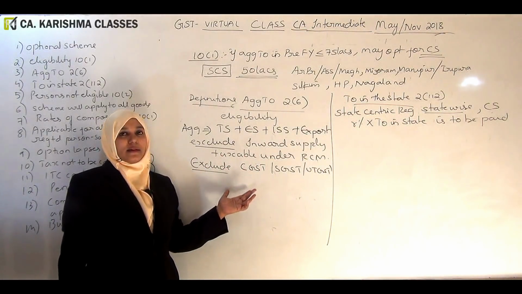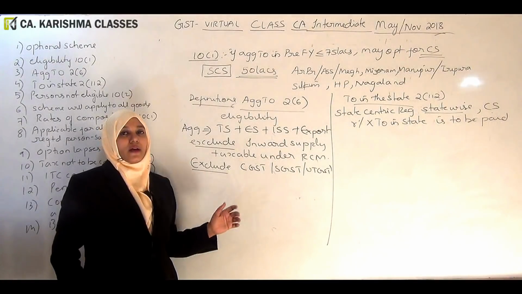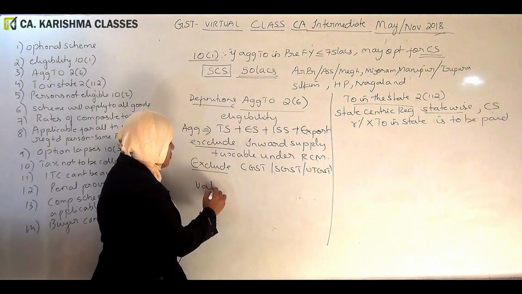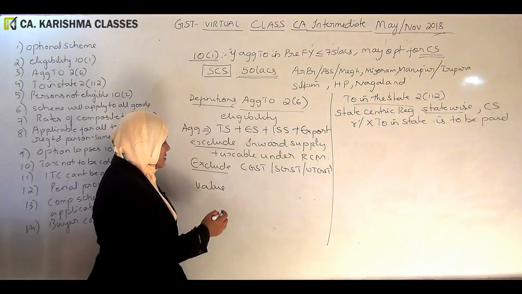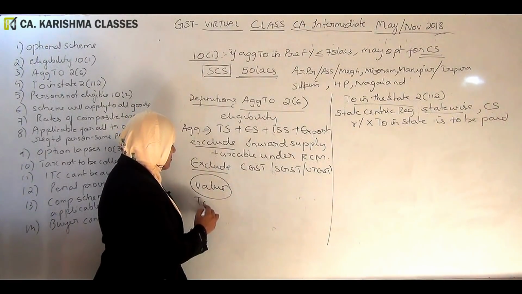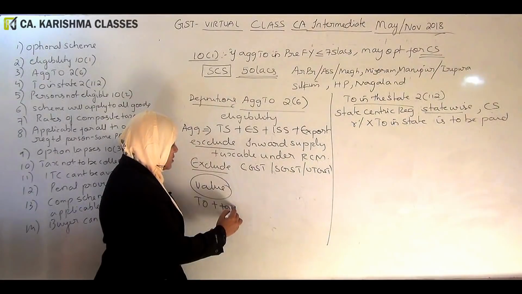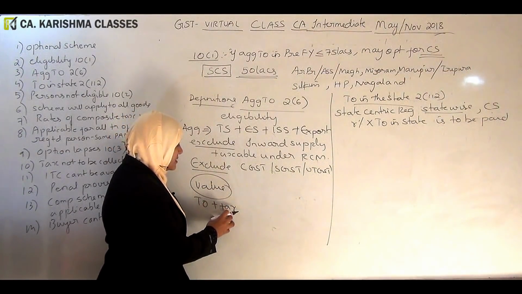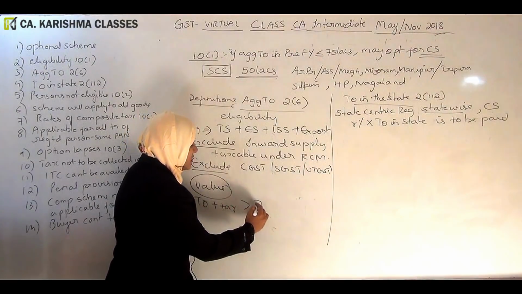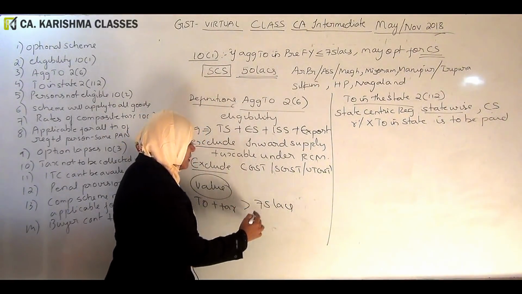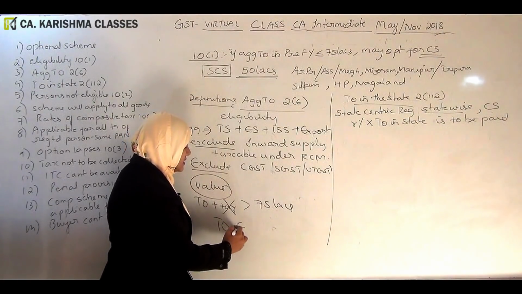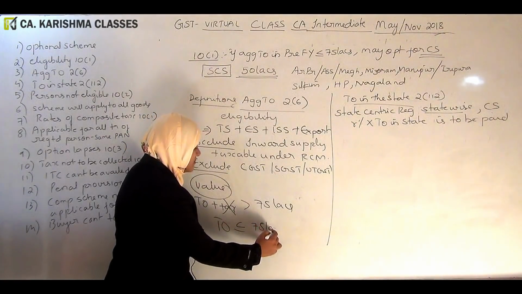Exclude the taxes. See, sometimes we get a doubt. We want to know some value, and this value is nothing but the turnover plus tax on it. So there is a possibility that this turnover and tax is crossing 75 lakhs. But if you ignore the tax and take only the turnover, then it is less than 75 lakhs.